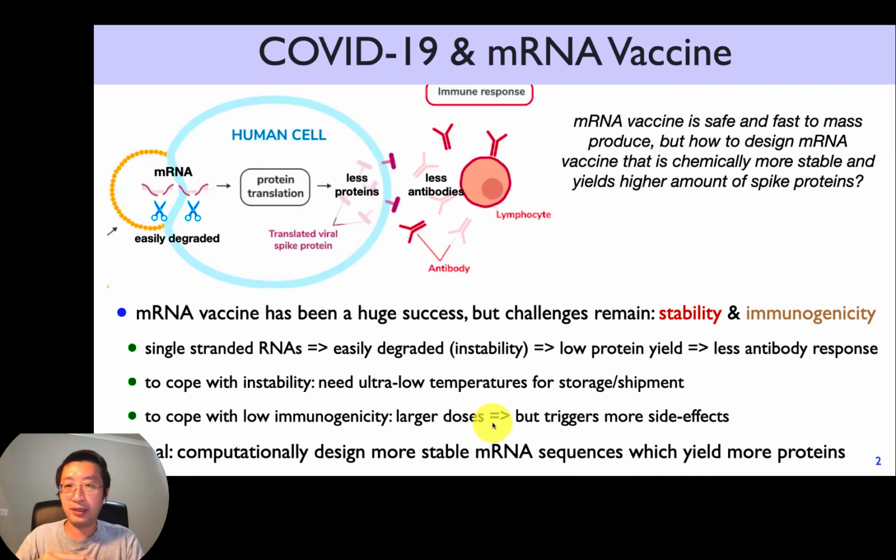We all know that almost everybody around me got very bad fever after the second dose of mRNA vaccines. So that's probably due to the fact that they have relatively larger doses. So our goal is to design better mRNA sequences using computational algorithms, which will yield more proteins and as a result, yield more antibody response.